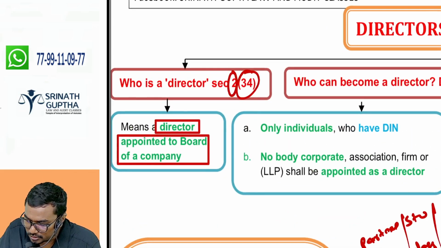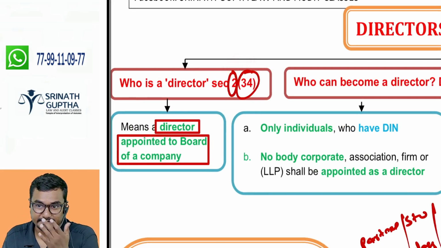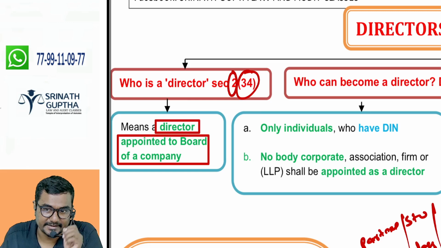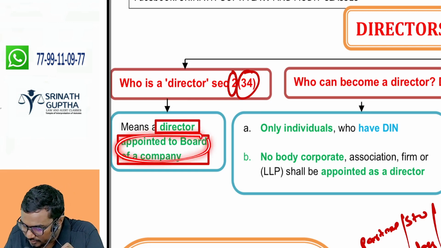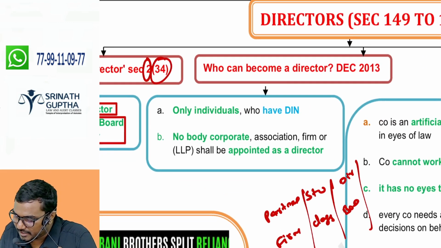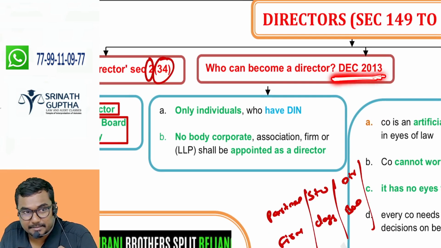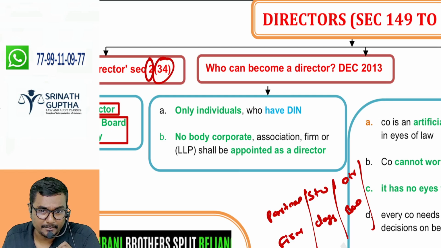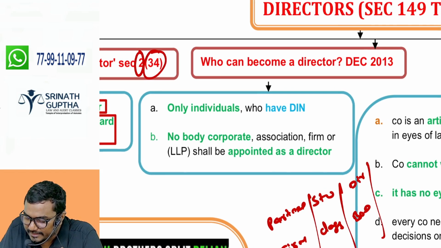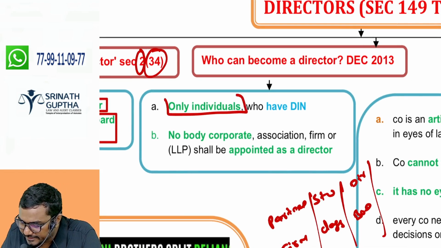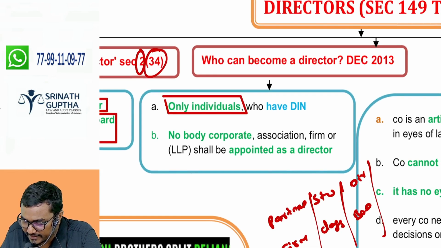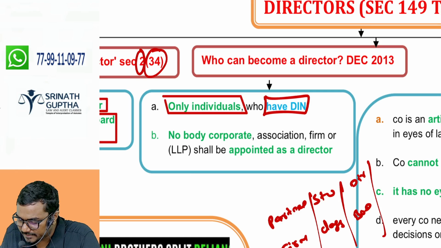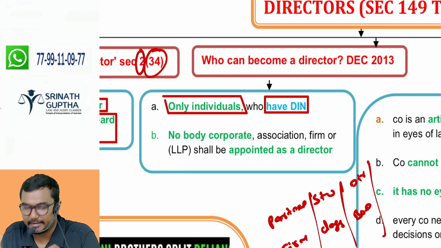So, section 234 defines who is a director. Director means a director appointed to the BOD of the company. Who can become the director of the company? Under the Companies Act 2013, only individuals who have a DIN, director identification number. What does it mean? An artificial person cannot become a director.